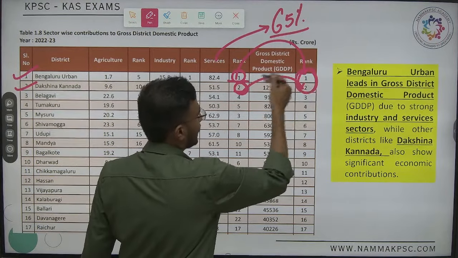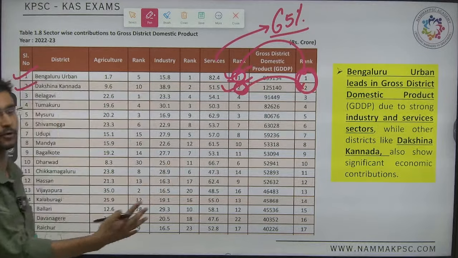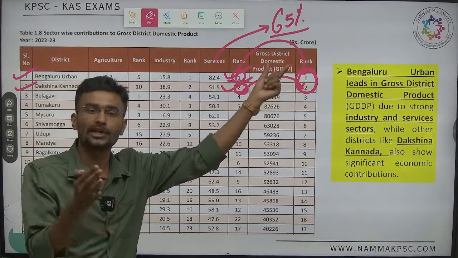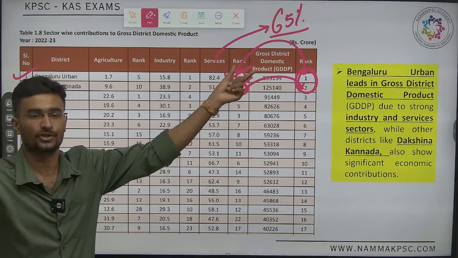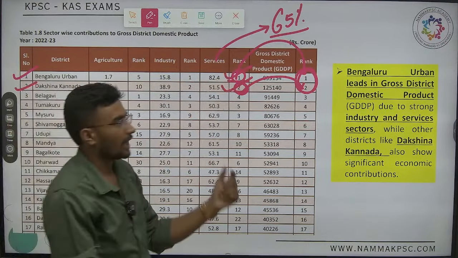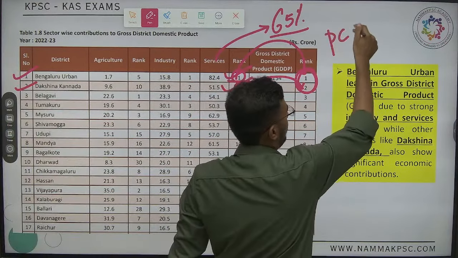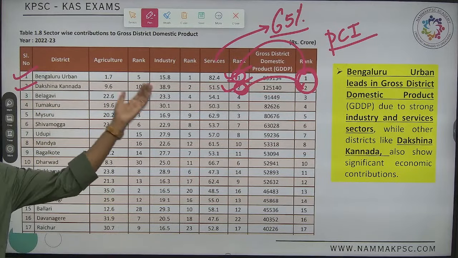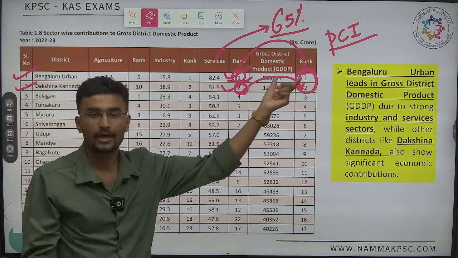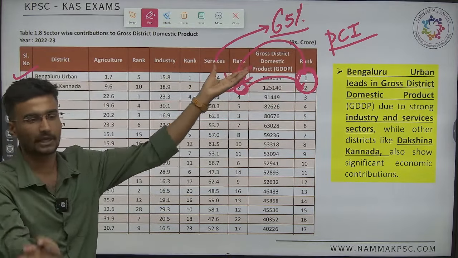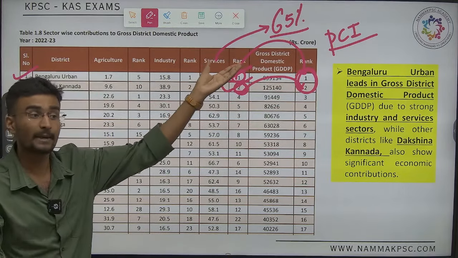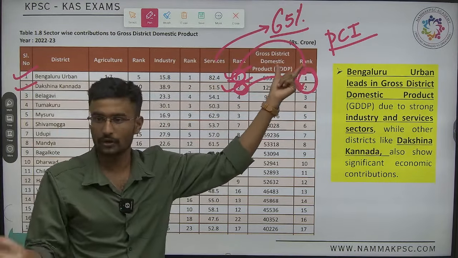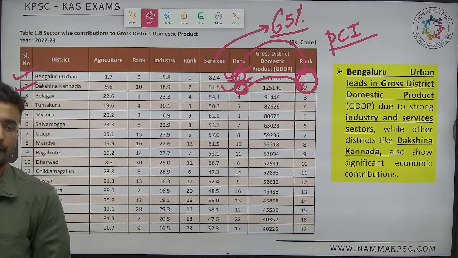As simple as that. Districts which are performing well with respect to services, automatically the overall GDP of that district will also be highest. Along with that, the per capita income of the district will also be decided. Why, sir? Because 65 rupees out of 100 rupees is coming from services. Nothing but majority. This majority will decide the overall ranking.